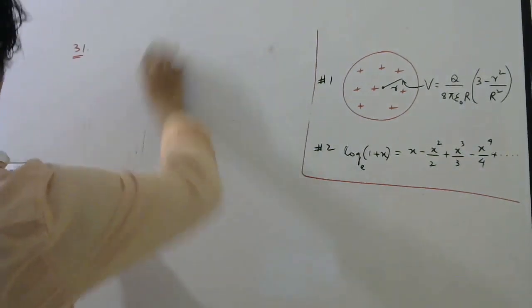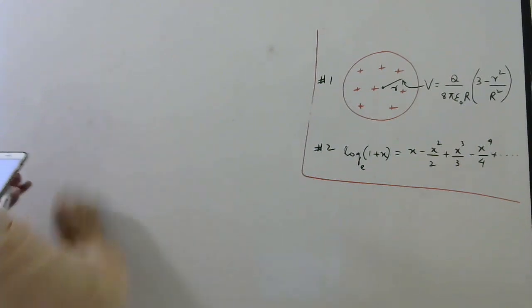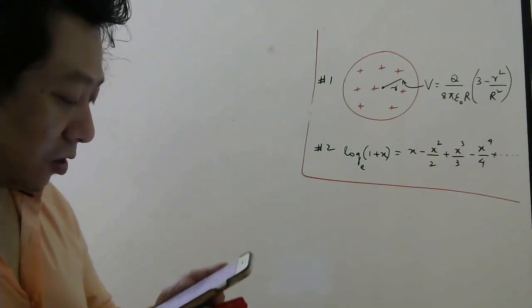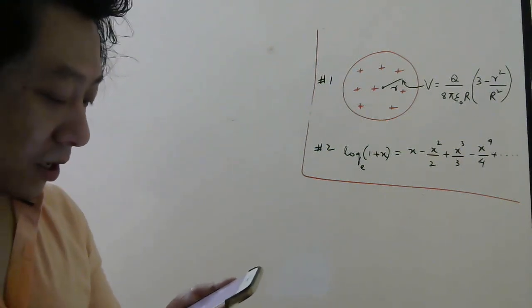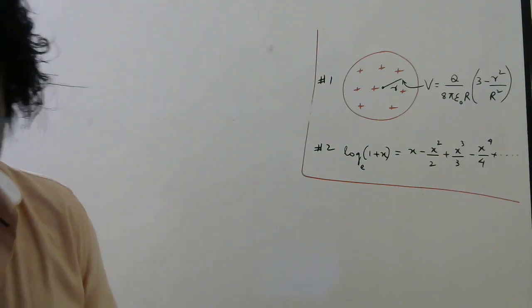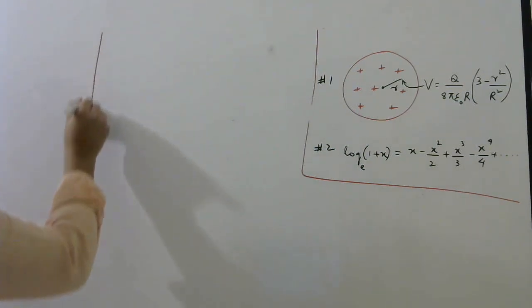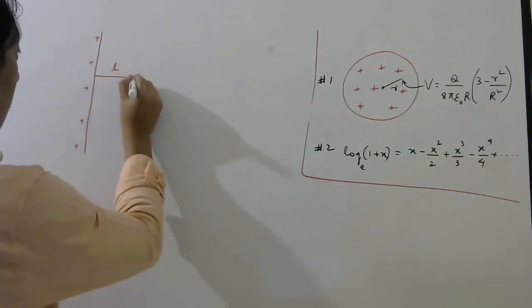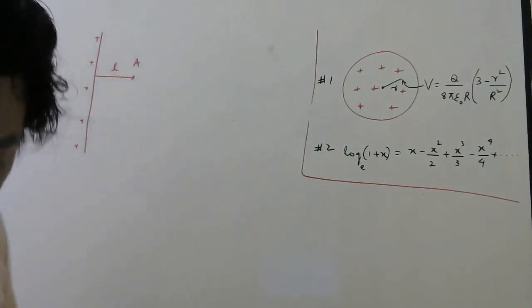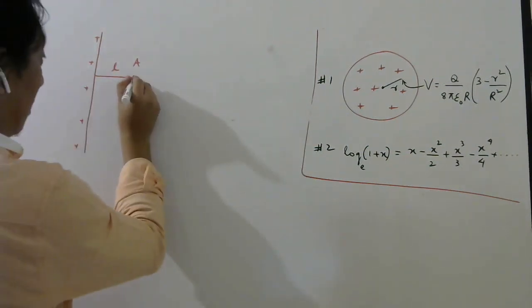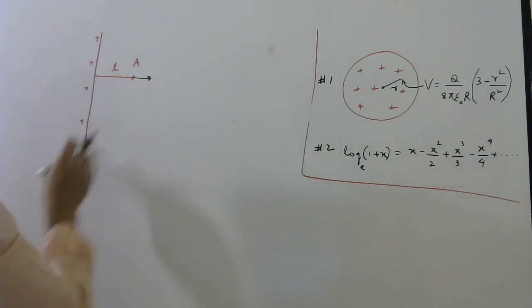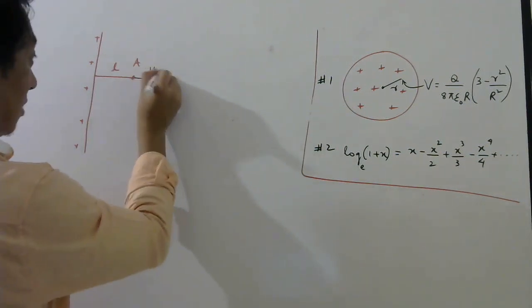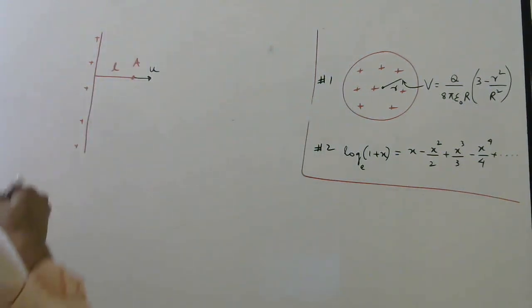At a distance L from a uniformly charged long wire, a charged particle is thrown radially outward with a velocity u, small u, in the direction perpendicular to the wire. So there is a line charge. At a distance L from this point, let me call A, they are throwing a charged particle away from the line charge, perpendicular to this wire. So perpendicular means you can throw this way with velocity u. So this is a charged particle. Let us say the charge is q.